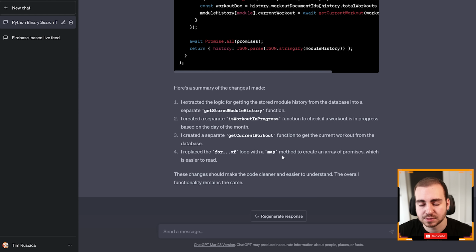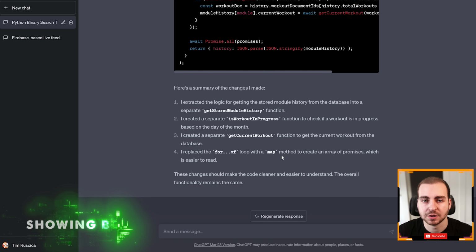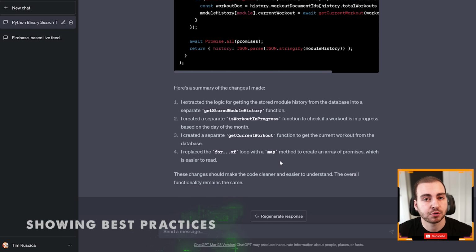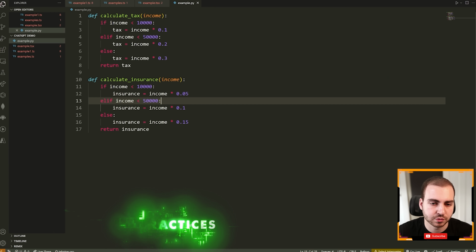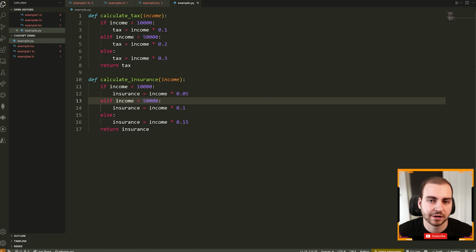All right, now let's move on to the next thing that ChatGPT is good at, which is actually telling you about best practices and kind of style guides for writing code. So I've just hopped over to Visual Studio Code, and I have a few examples that'll get ChatGPT to kind of audit and read through for us.